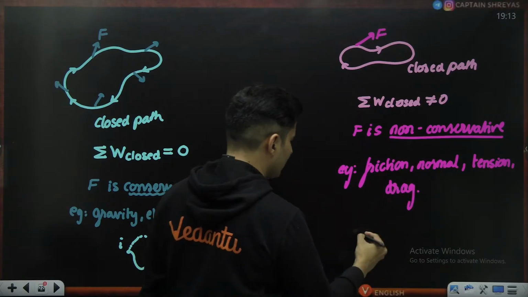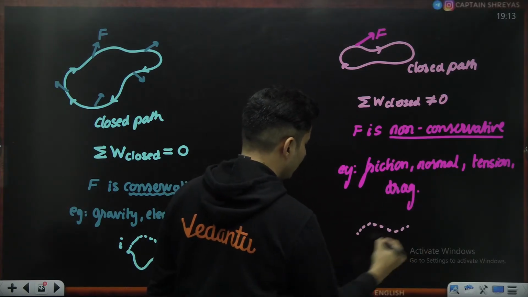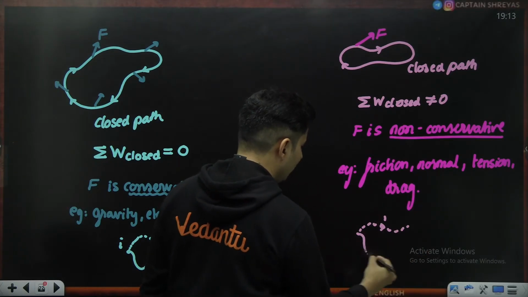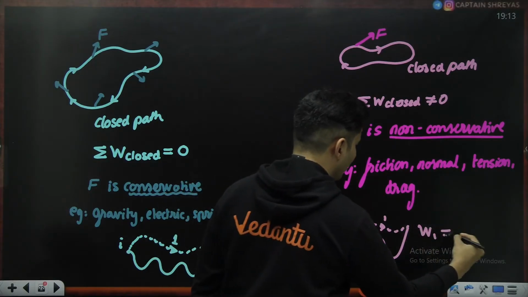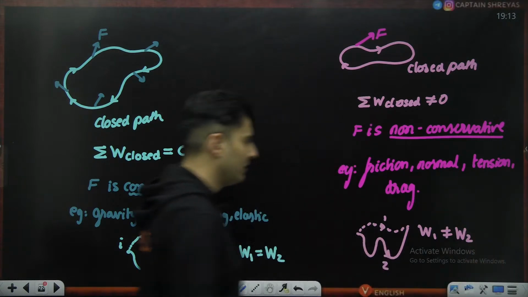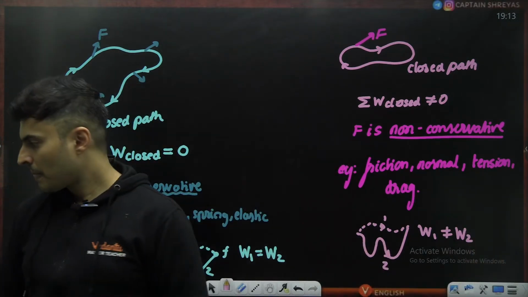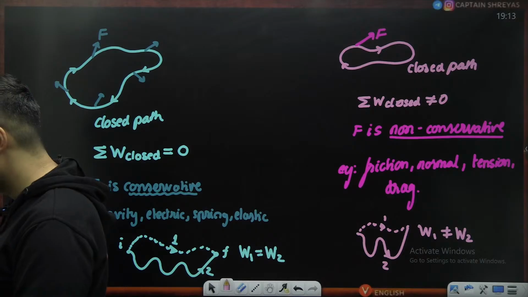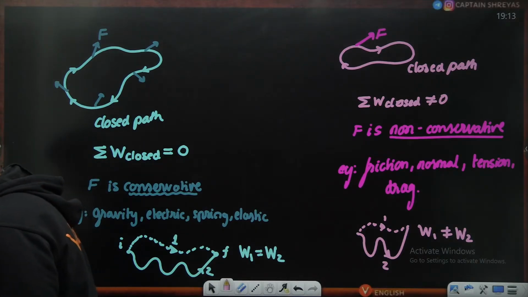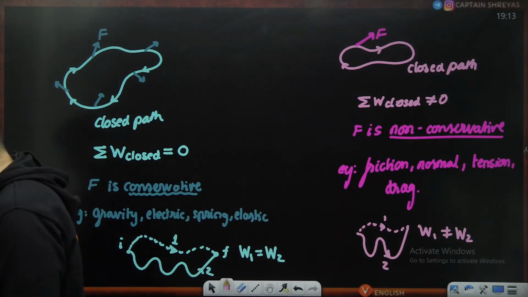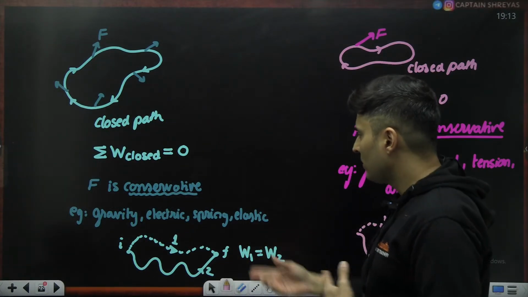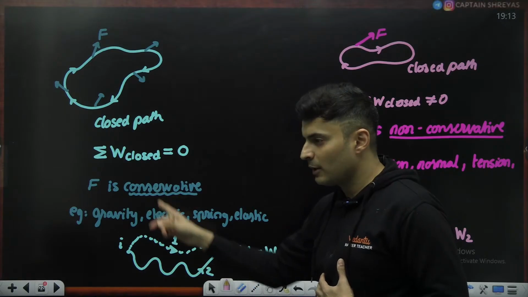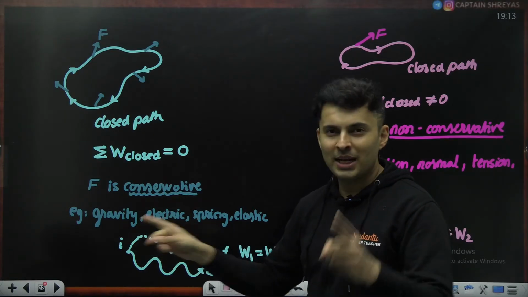So if somebody decides to go via this path, which is path labeled 1 versus path labeled 2, the work done via path 1 will not be the work done via path 2. That is what will happen. Is this absolutely clear, my dear students? Yep. Okay, great. So, these are the things that you will need, because electric force is conservative. You will be using this concept many times.